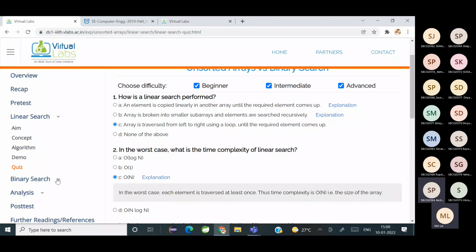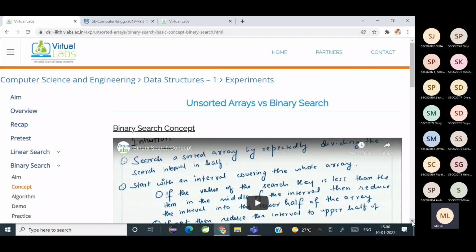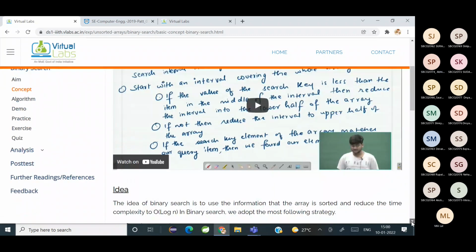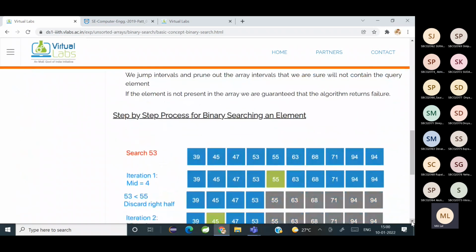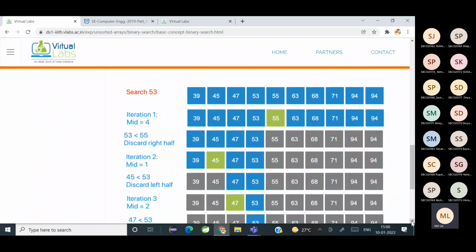Okay, next is binary search. What is the concept of binary search? Divide and conquer. Yes, divide and conquer. How do you do it? You have a set of elements. Will it be sorted or unsorted? It's going to be a sorted list. And then you select the middle element. How do you select the middle element? Here we are given elements like 39, 45, 47. So what is going to be the middle element here?